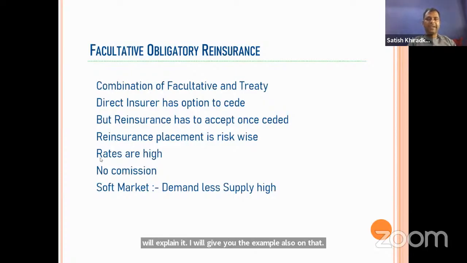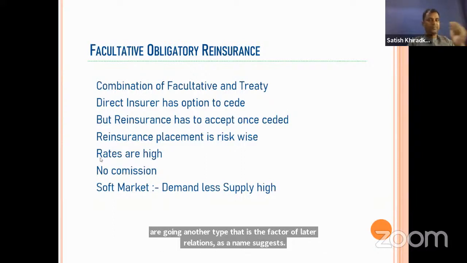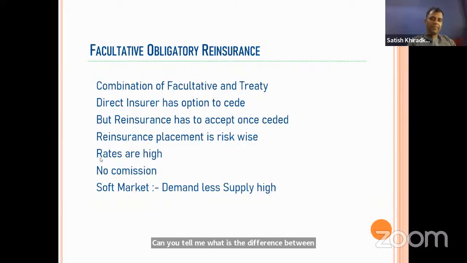Then the third one is facultative obligatory insurance. Of course, we'll see the different types of treaty later on, different types of other reinsurance formats which are there in facultative also and in treaty also. But before that, we are going to another type, that is facultative obligatory insurance. As the name suggests, can you tell me what is the difference here? What do you understand by facultative?